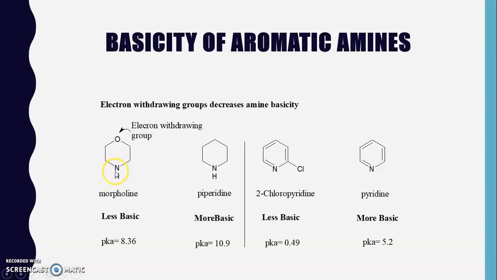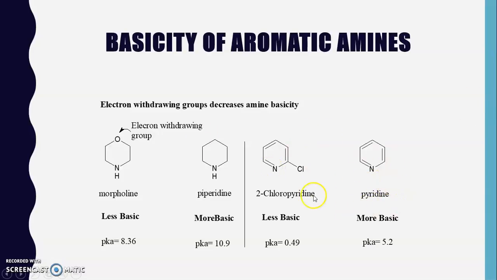due to which the lone pair of electrons present on this nitrogen atom is less available for donation, and so when electron withdrawing groups are present in these particular compounds, it leads to a decrease in the basicity of the amines. Here also we will consider another example.